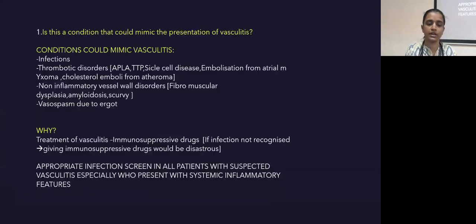First question, is this a condition that could mimic the presentation of vasculitis? Why do we have to ask this question? Because treatment of vasculitis is immunosuppressive drugs. If infection is not recognized, giving immunosuppressive drugs would be disastrous. Conditions that could mimic vasculitis are infections, thrombotic disorders like antiphospholipid antibody syndrome, thrombotic thrombocytopenic purpura, sickle cell disease, embolization from atrial myxoma, and cholesterol emboli from atheroma, and non-inflammatory vessel wall disorders like fibromuscular dysplasia, amyloidosis, scurvy, and vasospasm due to ergot alkaloids. An appropriate infection screen is a must in all patients with suspected vasculitis, especially those who present with systemic inflammatory features.